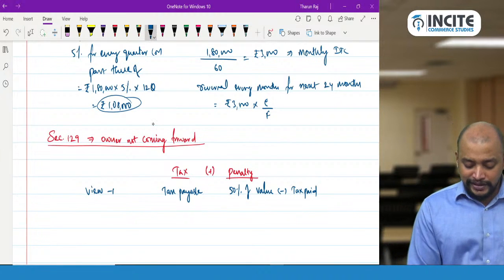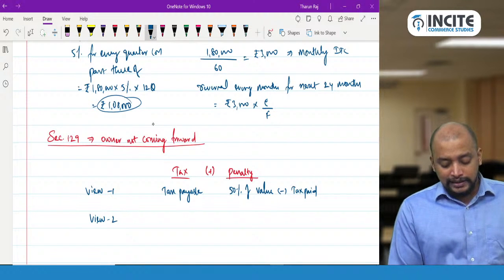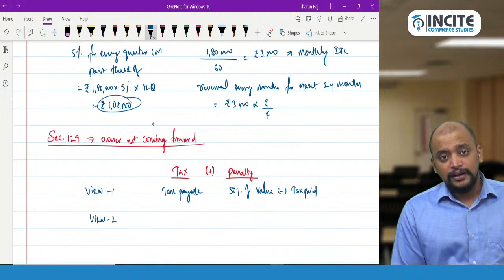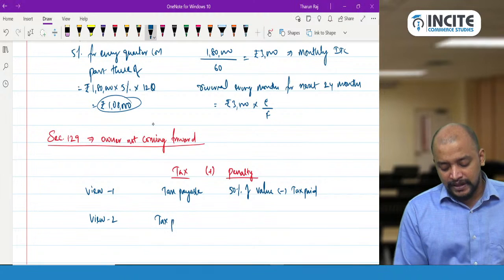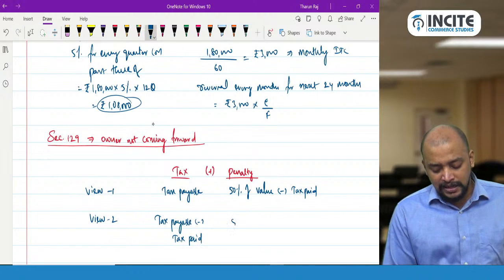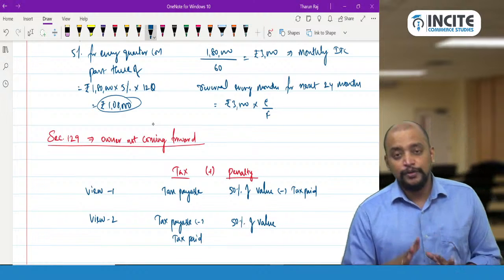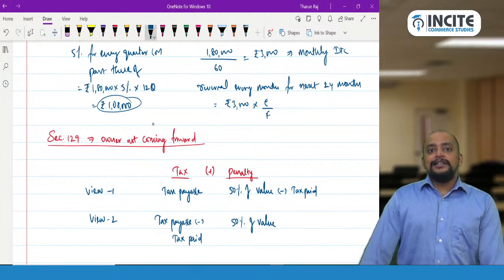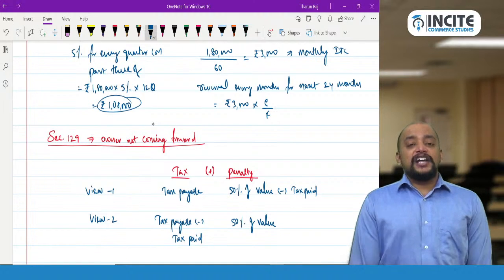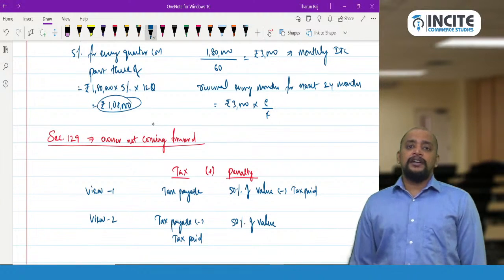Whereas another view is there, that is tax payable minus tax paid, and penalty 50% of value. Actually both are correct, the end result will be the same. Say tax payable 1 lakh and penalty 50% of the value, say 10 lakhs, and tax already paid 20,000.